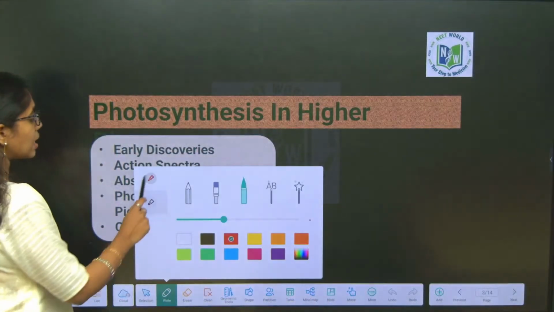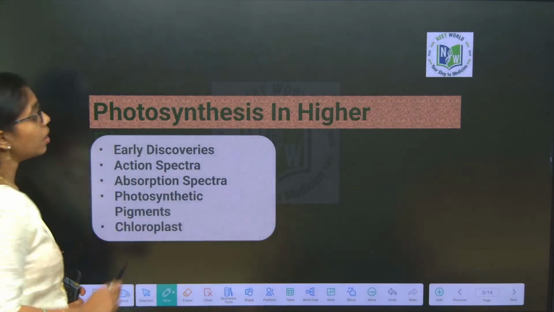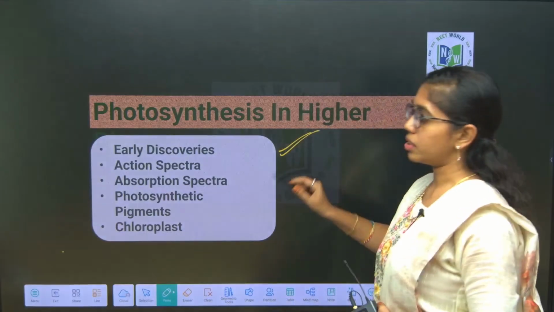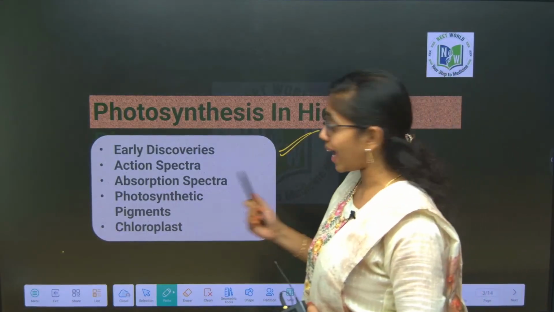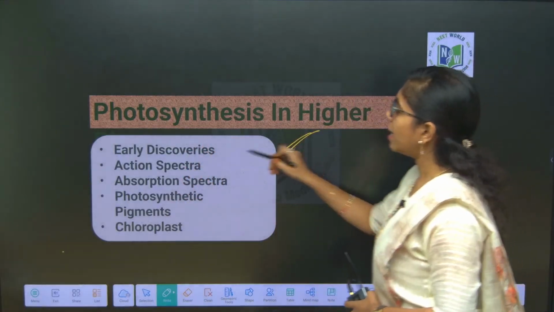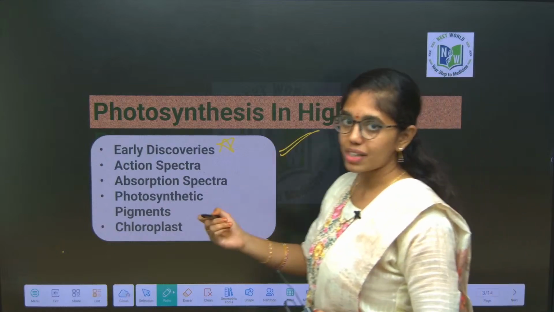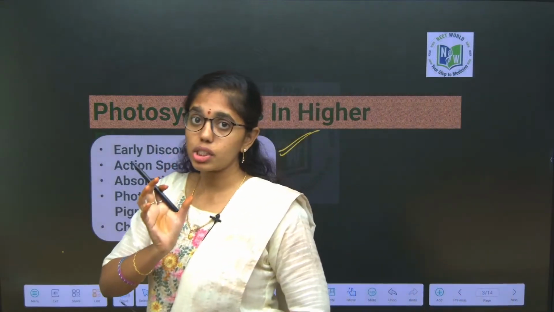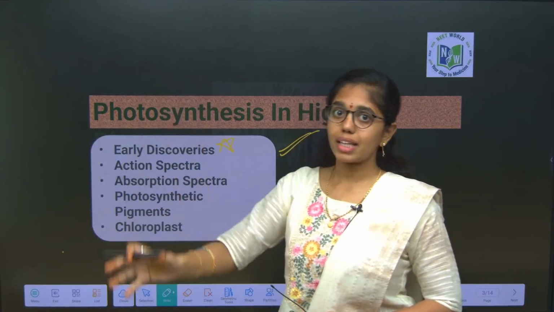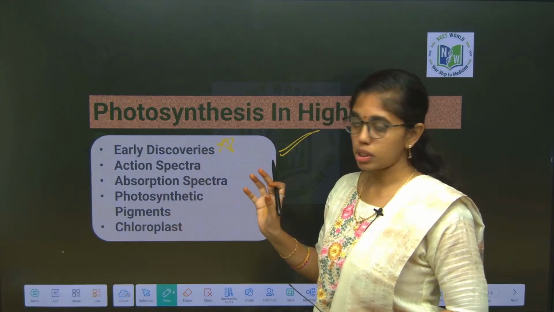Under photosynthesis in higher plants, today we are going to deal with the initial things of this chapter. Those are early discoveries. What type of question can we expect from the early discoveries? Most importantly, we can expect a match-the-following type of question, asking you the scientist's name and giving you in the other column their discoveries or the experiments that they have conducted for photosynthesis.